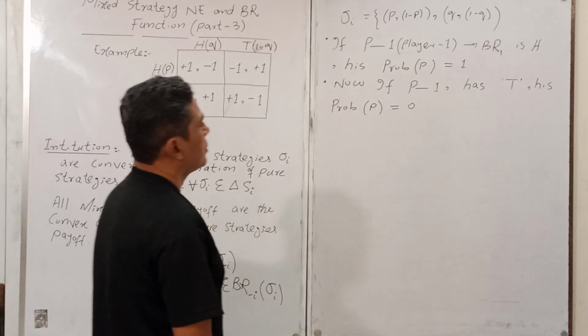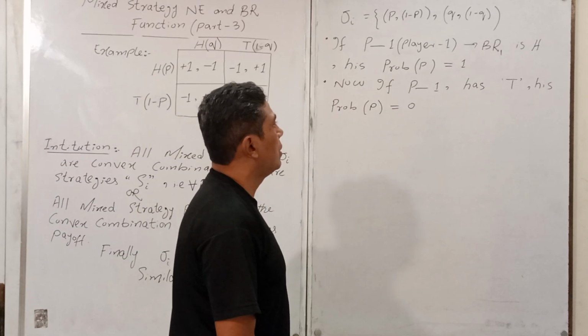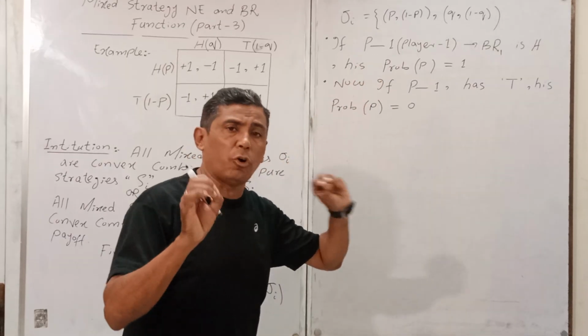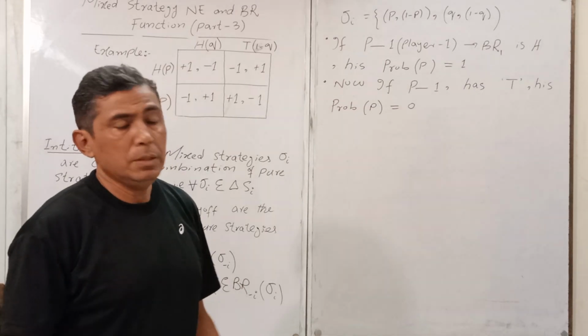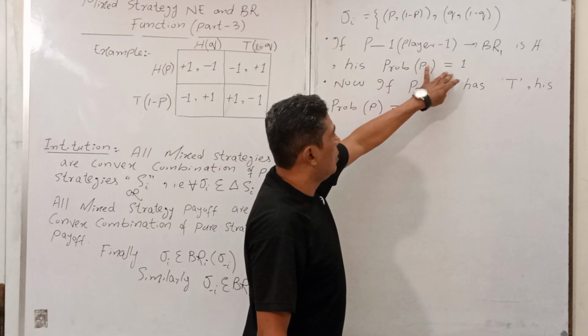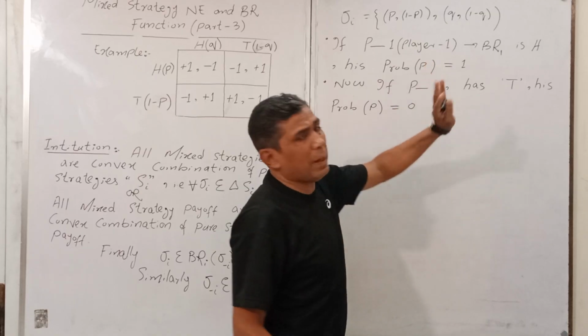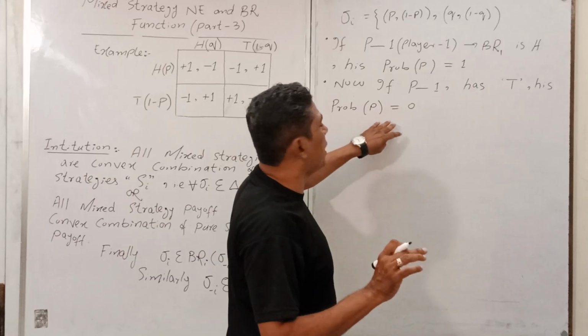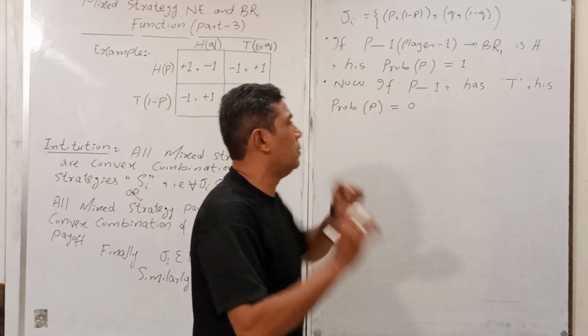Clear? So we assume that H is the best response for player 1 and his probability is 1, or if T is not the best response for player 1, his probability P equals 0.